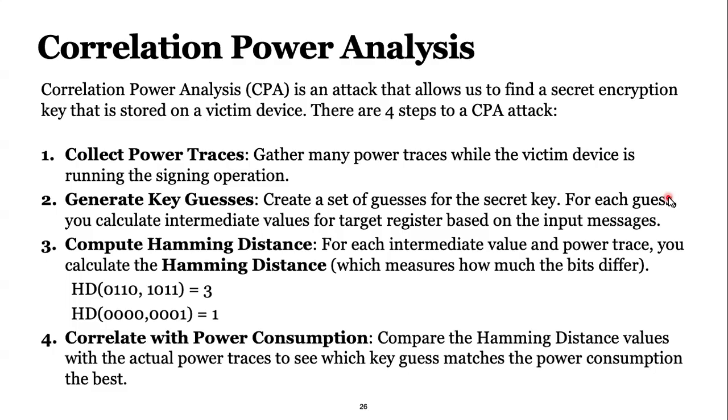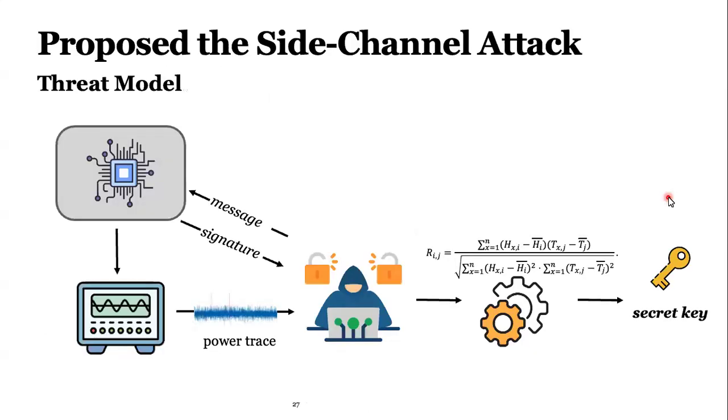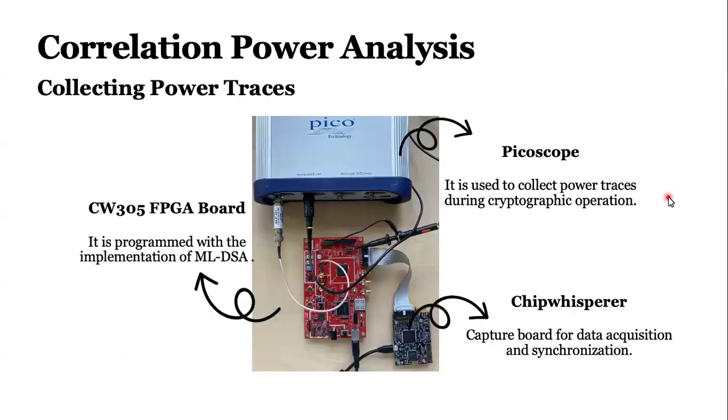And then we are correlating power consumption with Hamming distance. So this was our threat model. Send message, get signature. During this time, collect power traces, and put this correlation power formula to extract the secret key. So this was our setup.